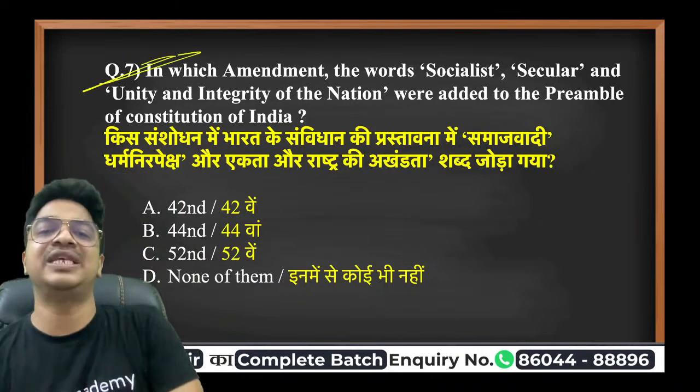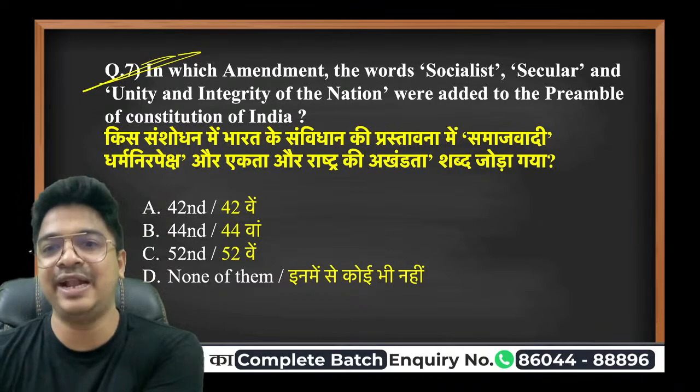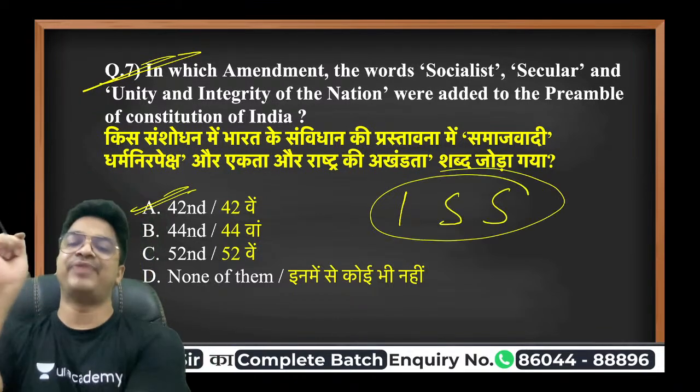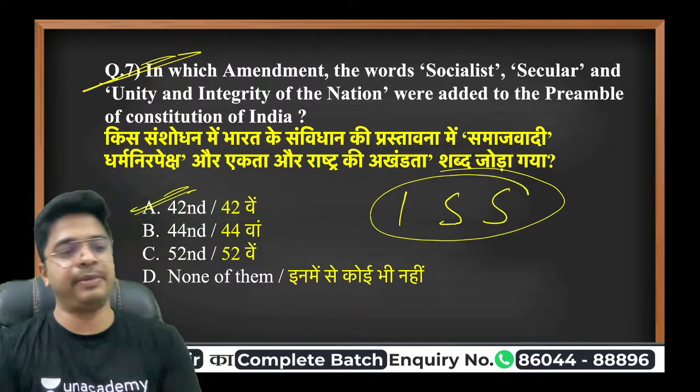Coming on to the next one. In which amendment were the words socialist, secular, unity, integrity of the nation added? You already know this thing. Socialist, secular, integrity. It was added by the 42nd amendment of 1976 of the Indian Constitution. Very well.